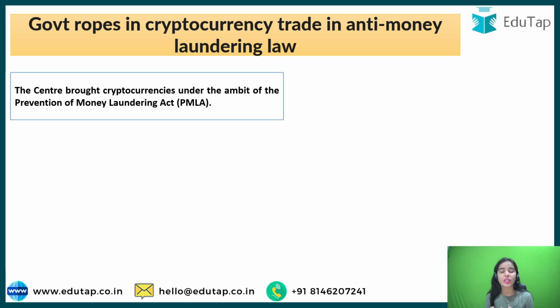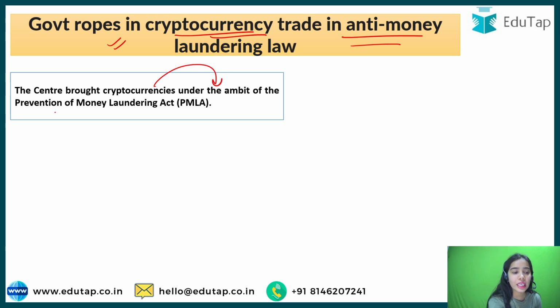Now going forward with today's topic, that is government ropes in cryptocurrency trade in anti-money laundering law. So what has happened is that the finance ministry has released a notification in which it was said that cryptocurrencies now have been brought under the ambit of the Prevention of Money Laundering Act. By the name itself you can understand that this act has been enacted for the prevention of money laundering, so that money laundering can be stopped or reduced.